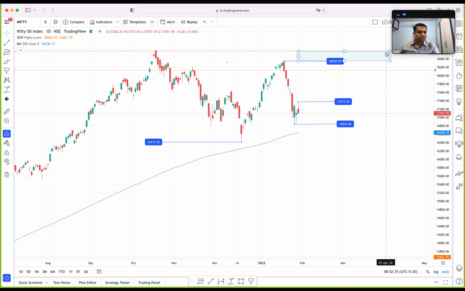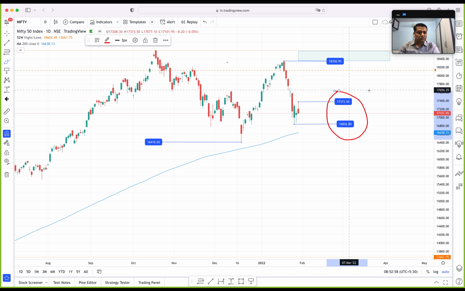And if this breaks, then the Dow theory will again continue to be bullish. Now, again, this is one part of a gray area, but then we are thinking about too far of action. Right now, our price is at 17,100. So there is no point in discussing what's going to happen after we reach, let's say, 1,200 points higher. That will be an entirely different scenario. For now, for this budget day, I want you guys to focus on this zone.